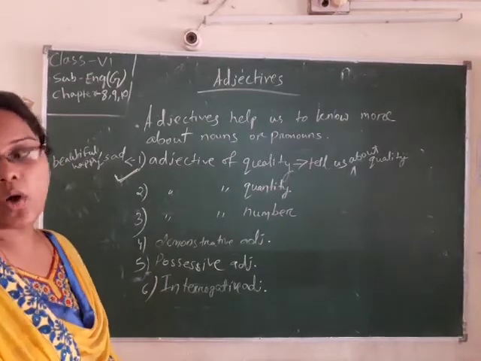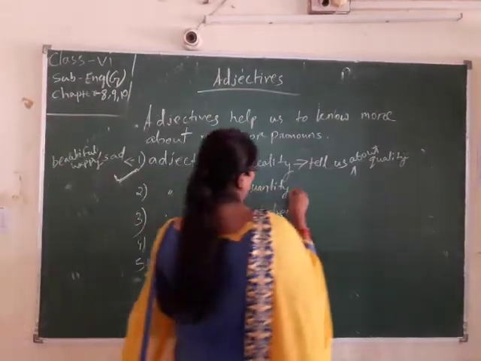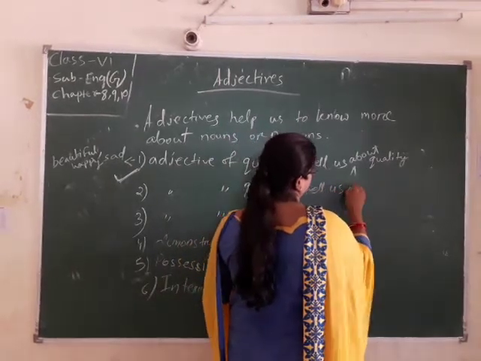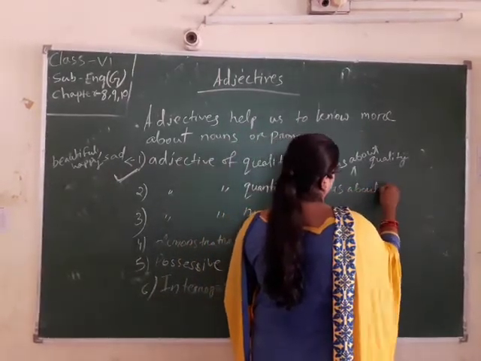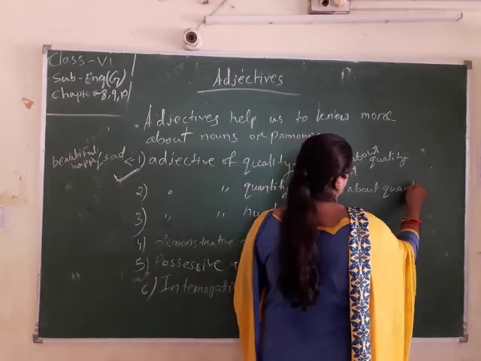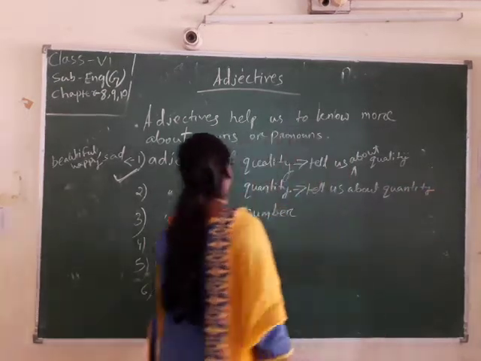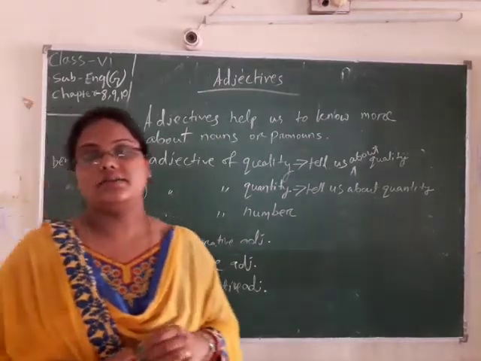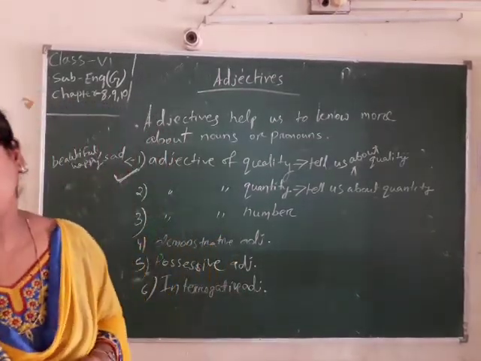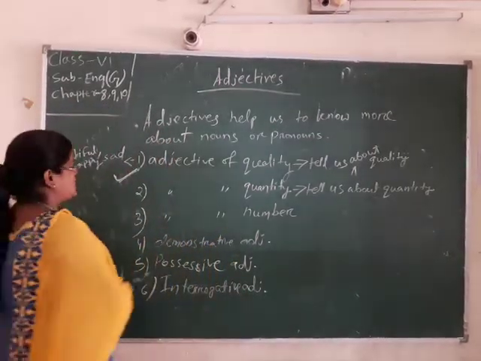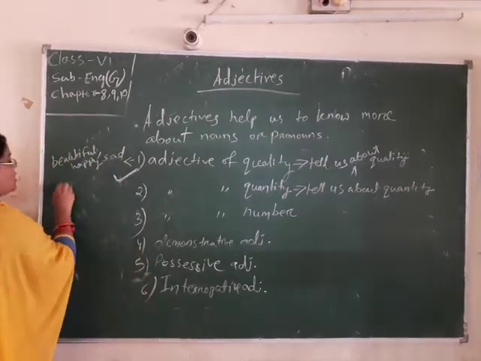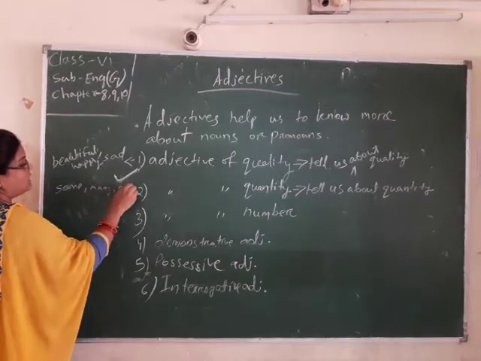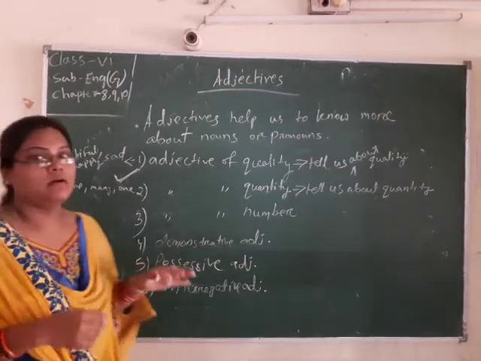Then adjective of quantity. Which adjective tells us about quantity? That is called adjective of quantity. The examples of adjective of quantity are some, many, one.